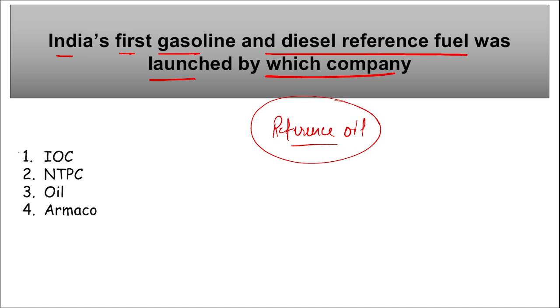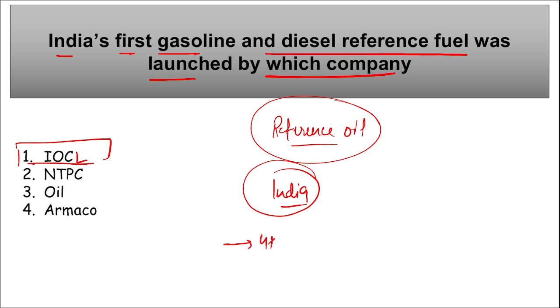It is IOCL, that is Indian Oil Corporation Limited. And with this, remember, India has joined the allied group of nations with the domestic production of the reference petrol and diesel, and IOCL becomes the fourth refiner in the world to produce reference grade petrol and diesel.